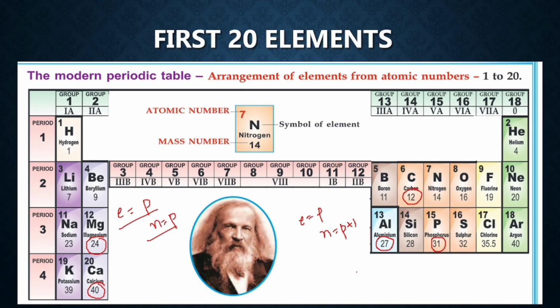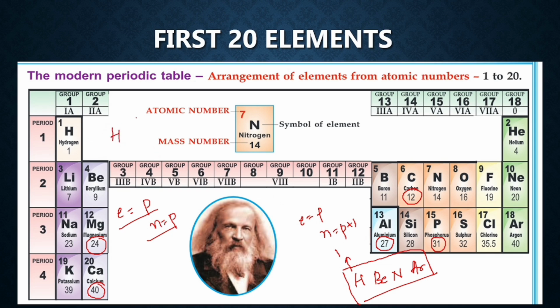There is an exception to it, HyBeNAr. If you remember HyBeNAr, these four do not follow the rules. You know that in your class also there must be 4 or 5 children who never follow the rule. So in the periodic table also there are 4 children who do not follow the rule. Hydrogen has the atomic number 1, but the mass number is also 1. So hydrogen is not following the rule.